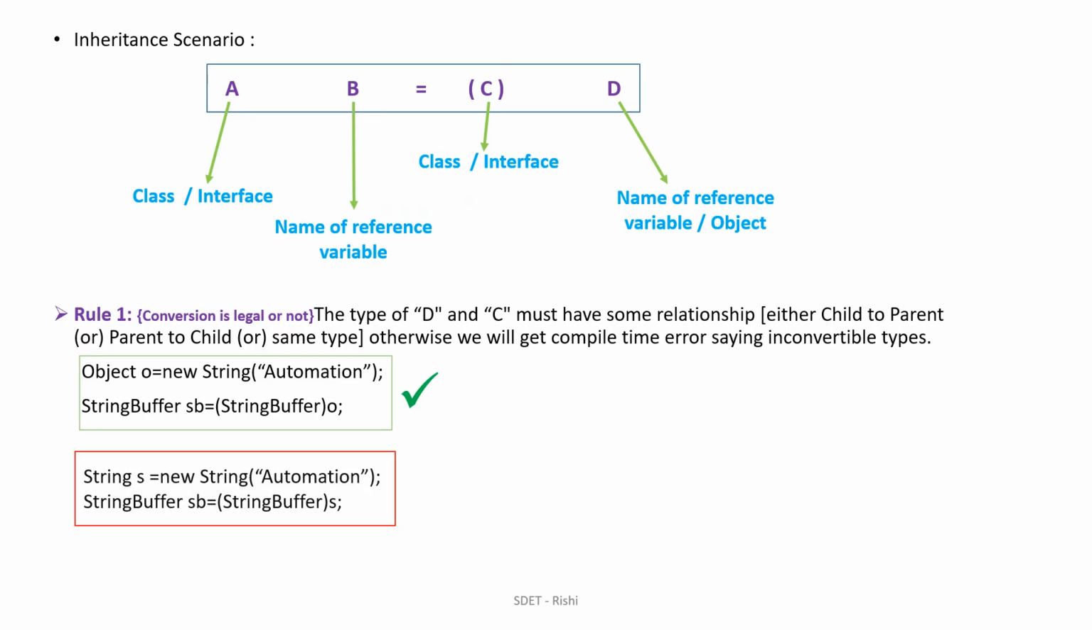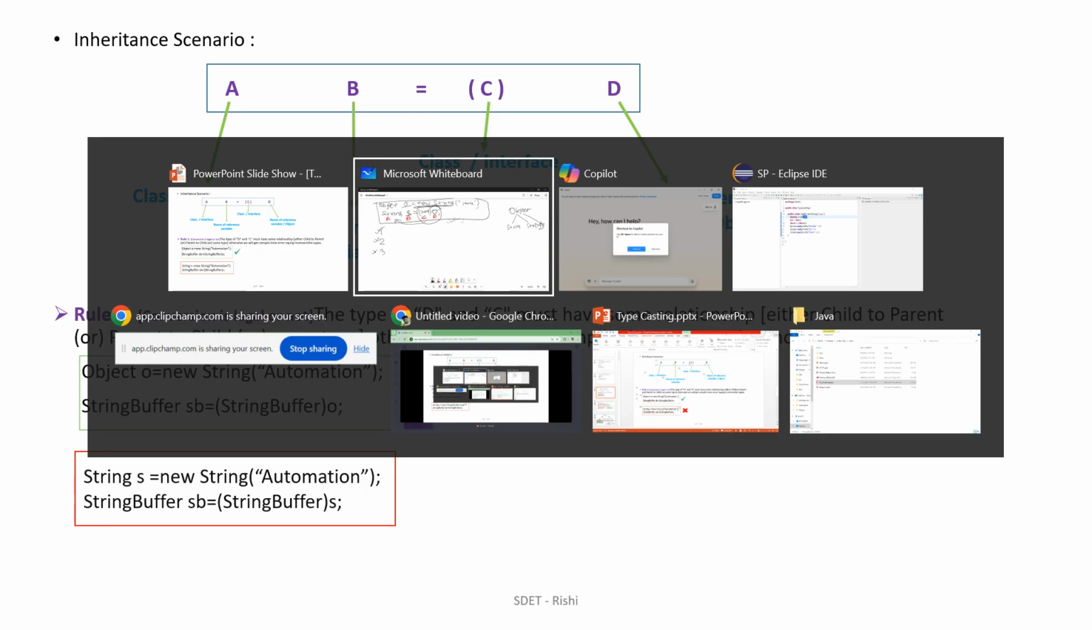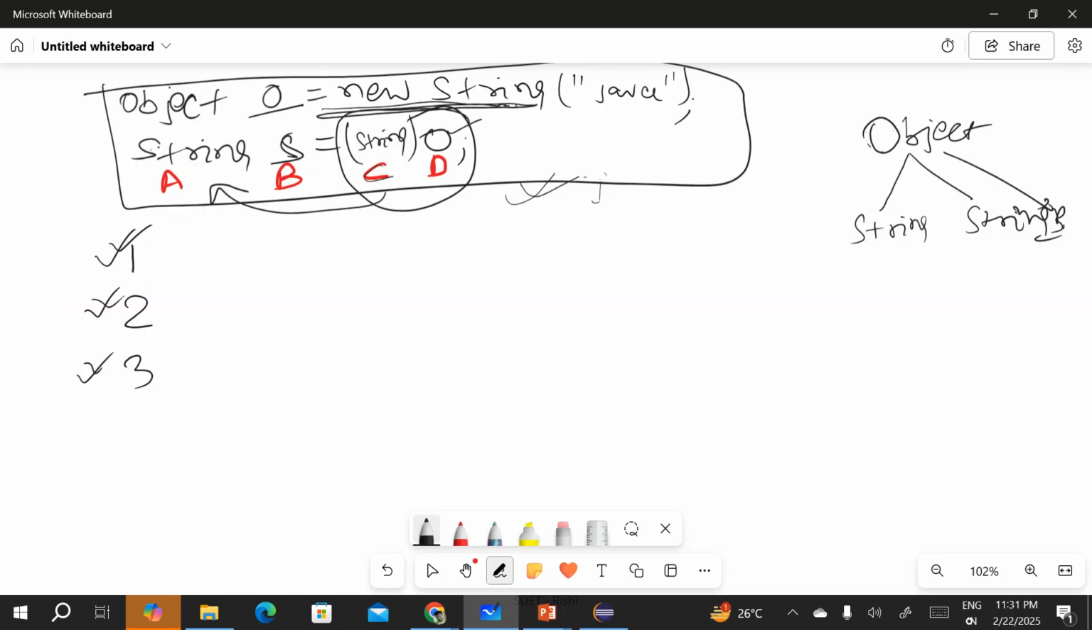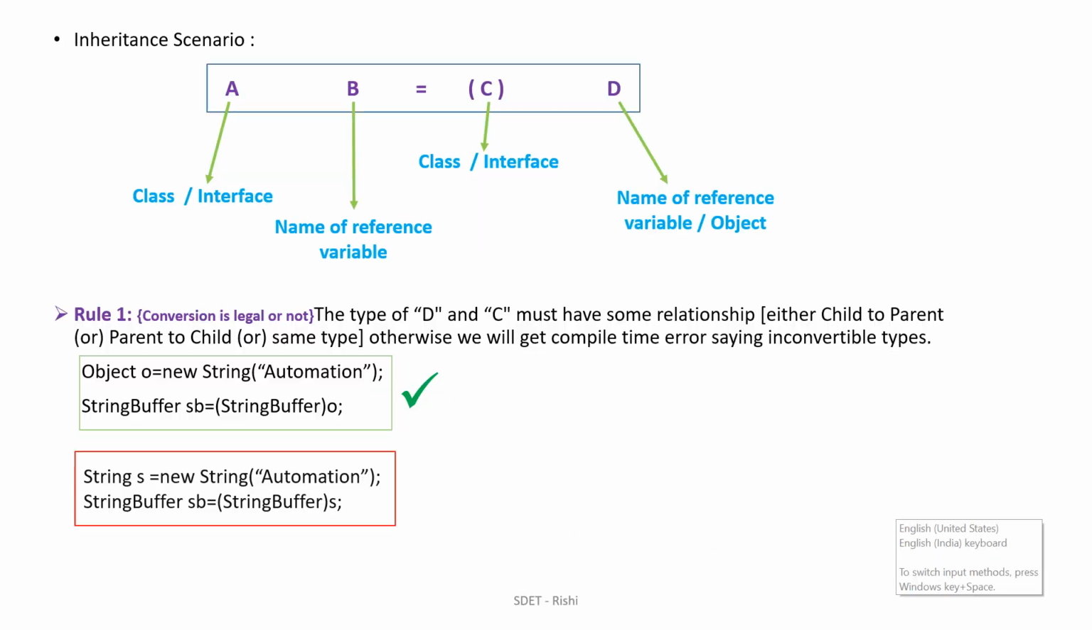Okay, let's consider another example. String s = new String, then a StringBuffer, and we are just trying to typecast. Actually, String and StringBuffer are at the same level, so we cannot say that there is any relationship between a String, a StringBuffer, or a StringBuilder, or whatever it is. So there is no parent-child or child-to-parent relationship.